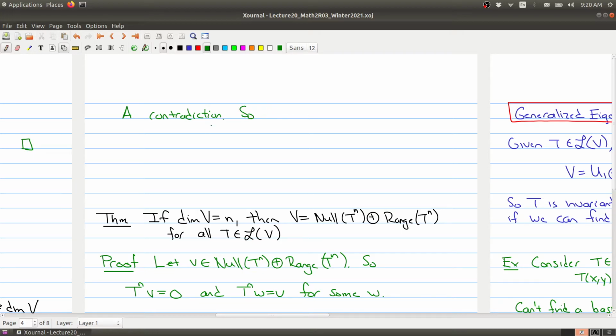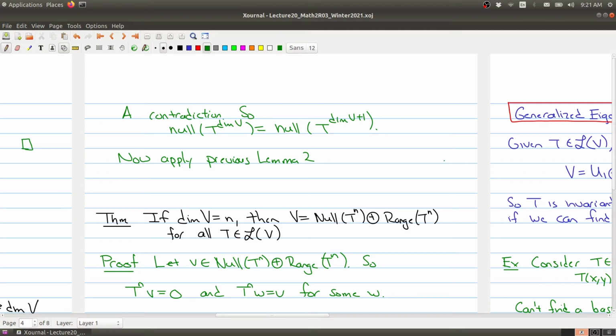So we have that the null space of T raised to the power of the dimension of V is equal to the null space of T raised to the dimension of V plus 1. And to finish off the proof, you now apply the previous lemma. And I think that was lemma 2. And that finishes off the proof.